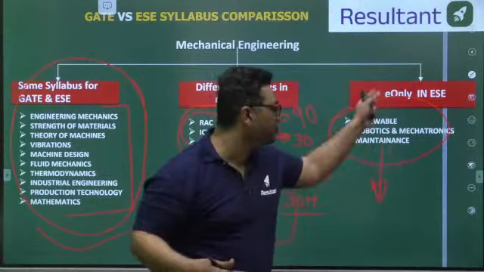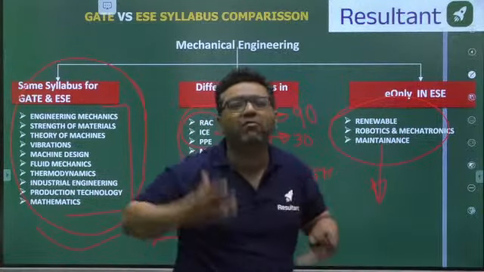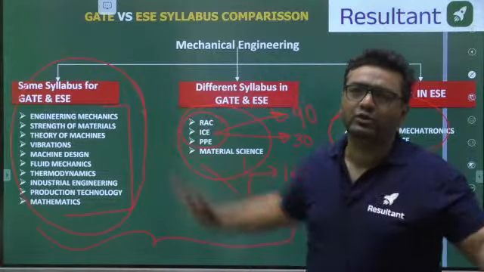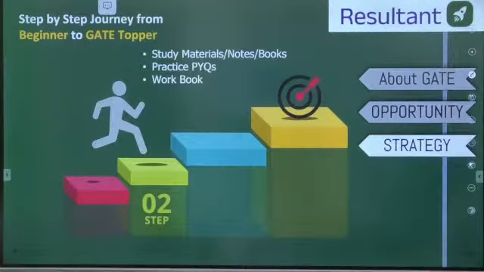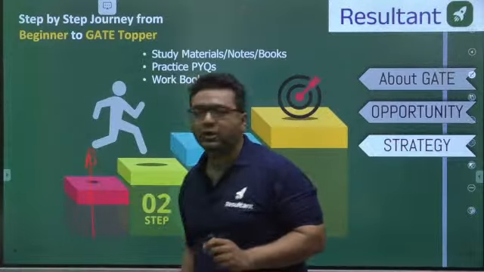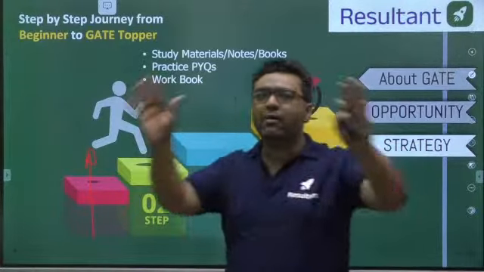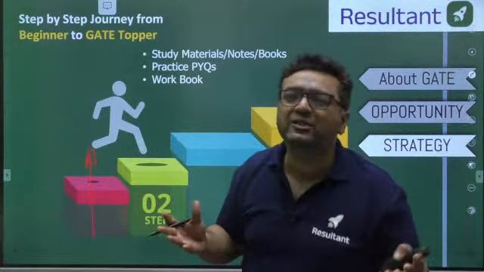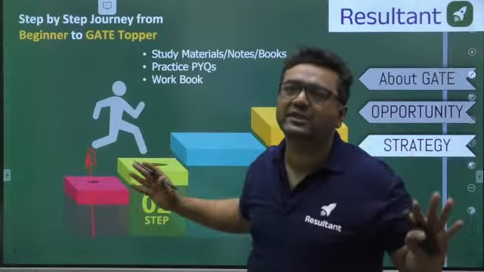I will say at least do 1 out of 3 so that you have a better upper side on the other students. Okay. So moving further guys, now we are moving to the second stage. The first stage is over. You know about the analysis, you know about the syllabus, you know about the subjects which are common, which are uncommon, everything is known to you.